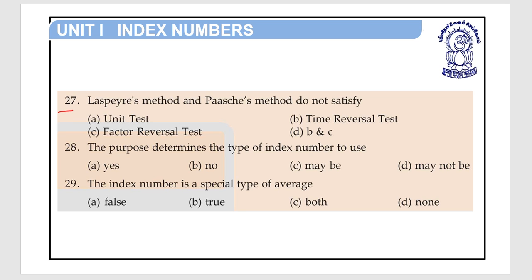Question number 27. Laspeyres' method and Paasche's method do not satisfy option A unit test, option B time reversal test, option C factor reversal test, option D B and C. So Laspeyres' method and Paasche's method do not satisfy the time reversal test and factor reversal test. So here the right answer is option D, B and C both. So option D is the right answer.